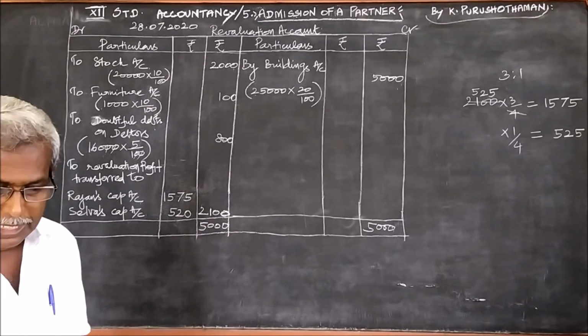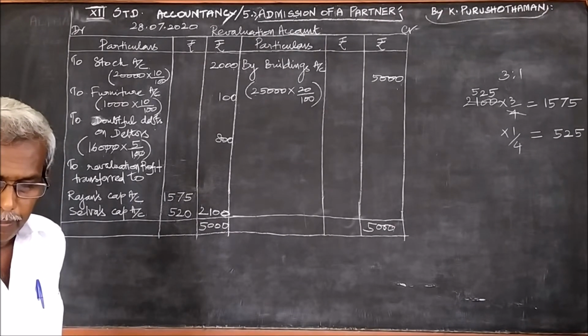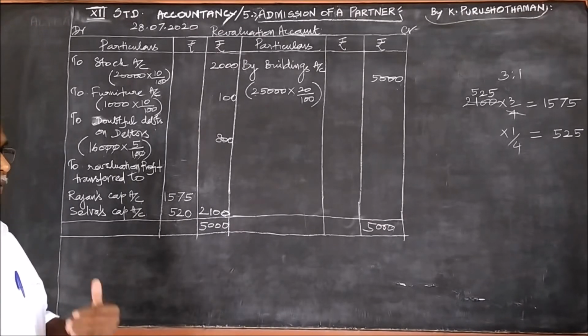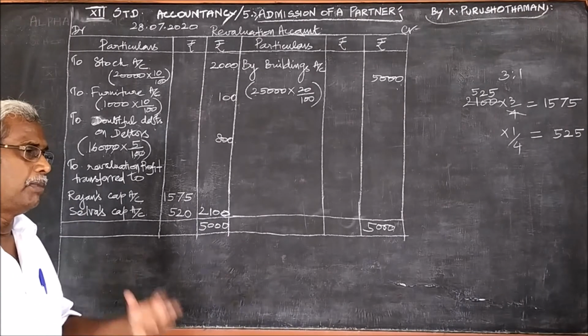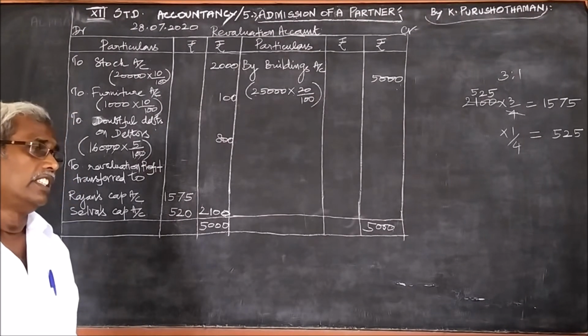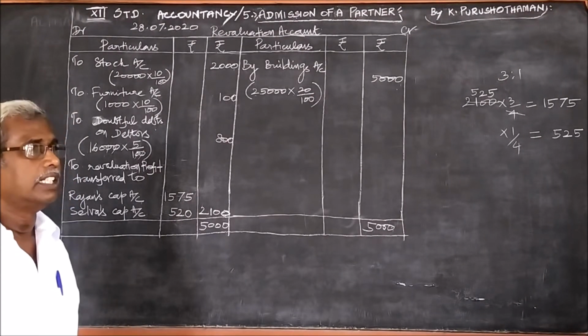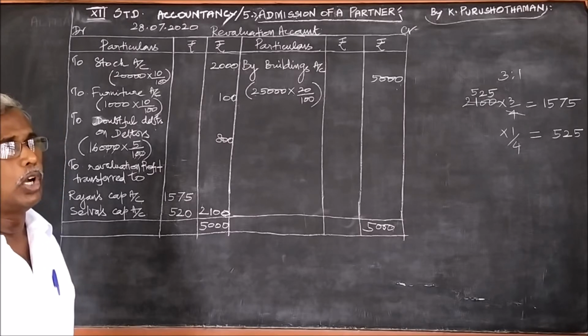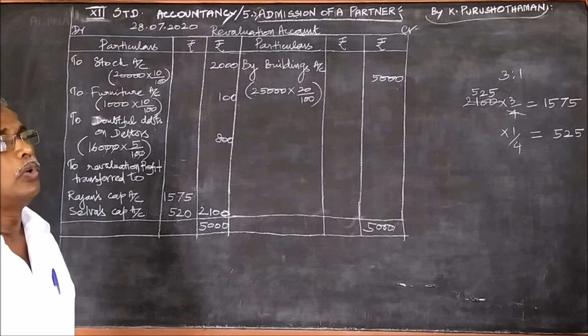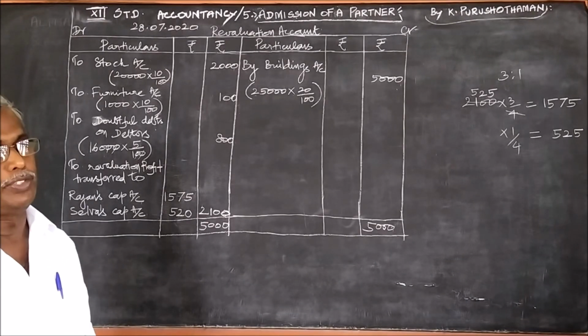Under the next part of the sentence, a reserve of 5% on debtors for doubtful debts is to be created. We should create some amount for doubtful debts. Who are the debtors? Debtors are the persons who have borrowed from us, those who have enjoyed the benefit from us.